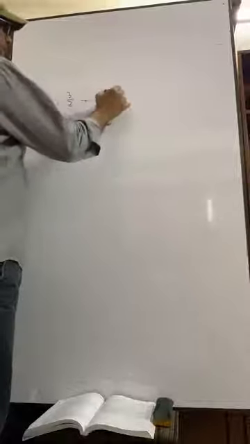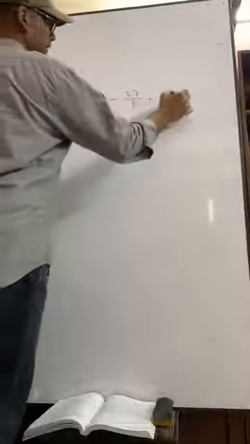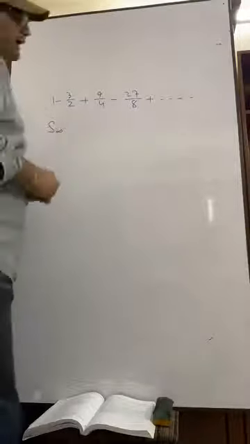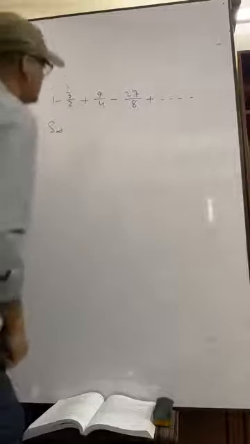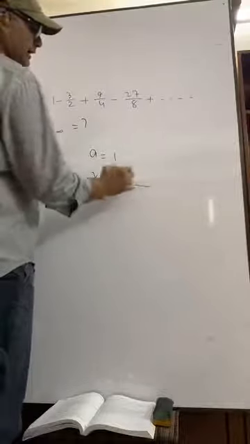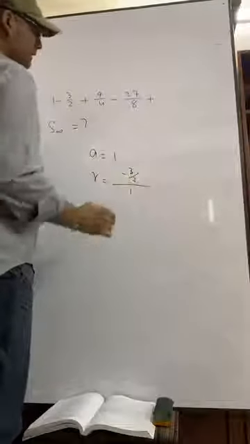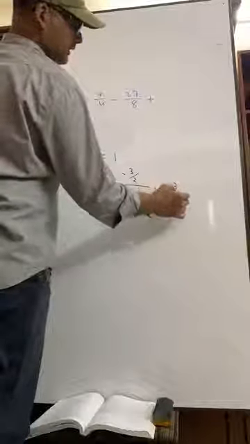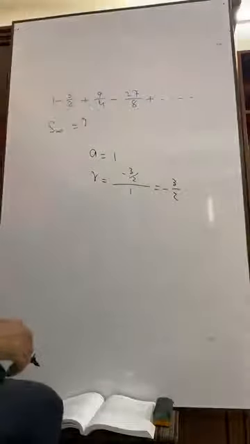Now do this math. 1 minus 3 by 2 plus 9 by 4 minus 27 by 8. What is the sum? S up to infinity, find it. What is A here? A is 1. What is R? R is minus 3 by 2 by 1, that means minus 3 by 2. You understand? Minus 3 by 2.